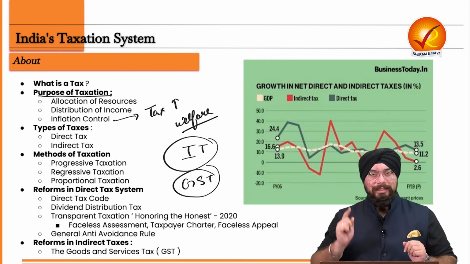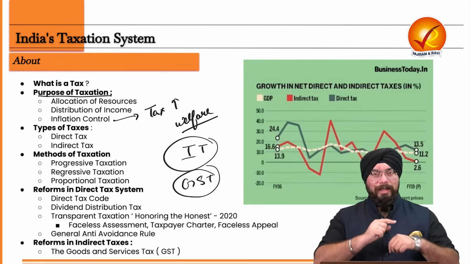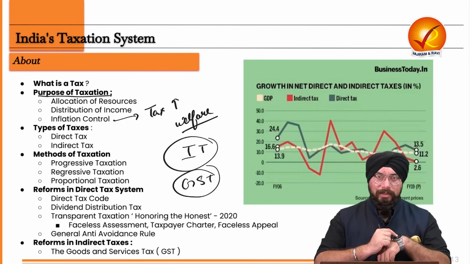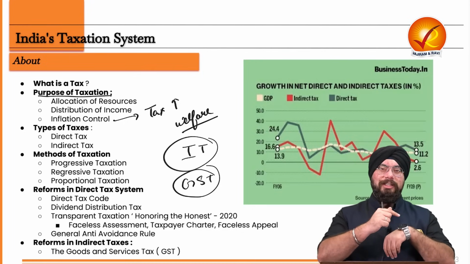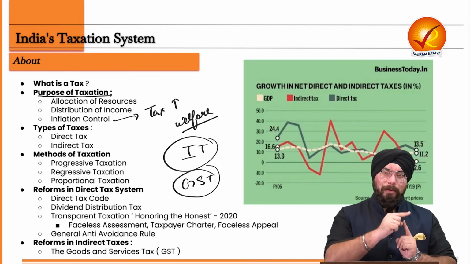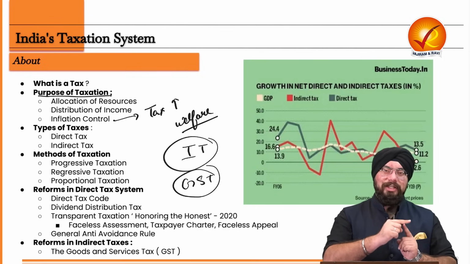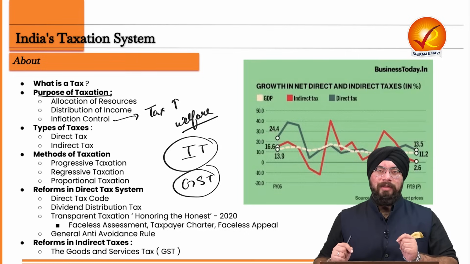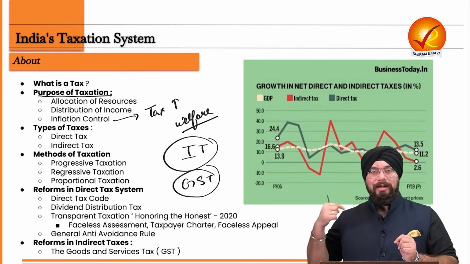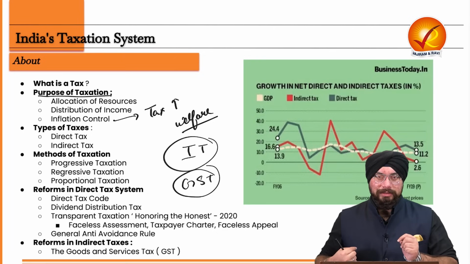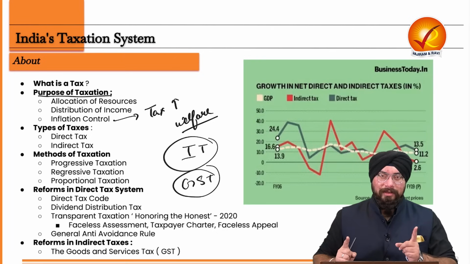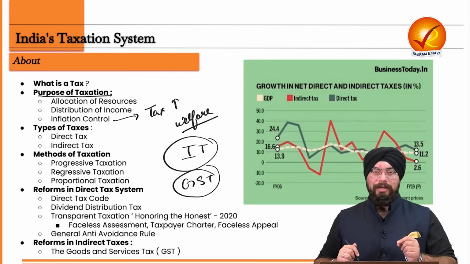Just remember, let's say you went on to buy this watch. And in this watch, GST is applicable. So, I paid this GST to the shopkeeper. And in turn, the shopkeeper paid this GST to the government. So, what do we see? GST ultimately is being paid by whom? Ultimately, it is being paid by us. But are we paying it directly to the government? No. There is an intermediary in between.